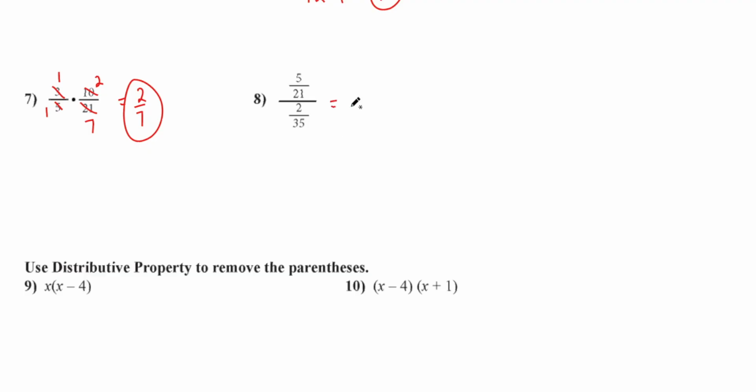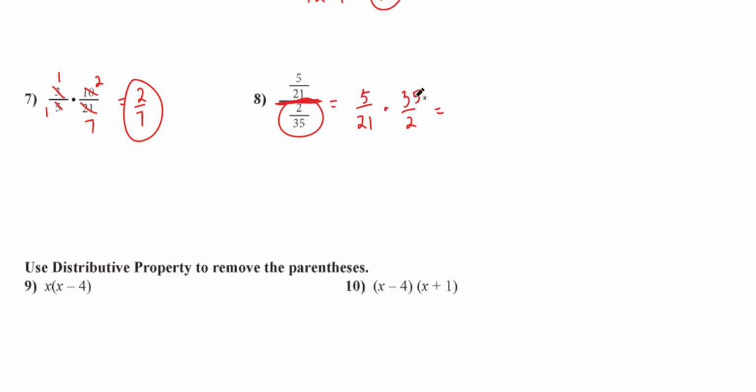Let's do this. This right here means, what are you doing to those two fractions? You're dividing, okay? You're dividing the fractions. So I take the top, 5 over 21. Instead of dividing, what do I do? I multiply by the reciprocal. That's right. I'm going to flip this one, all right? And I'm going to multiply it. So I'm going to put 35 on top, 2 on the bottom. And now we try to simplify. Does 5 go into 21? No. Does 5 go into 2 or 2 go into 5? No. But what about 35?